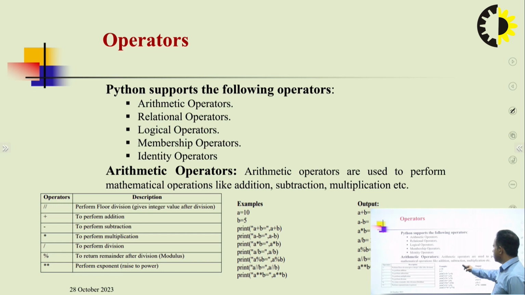After that, we just operate based on the operators. A plus b, the total value is equal to 15, that is the correct way. A second example, a minus b, we are putting here the difference of 5, a star b. Like this, based on the operators, we are performing arithmetic operations here. So this is all about the basic concept of arithmetic operators.